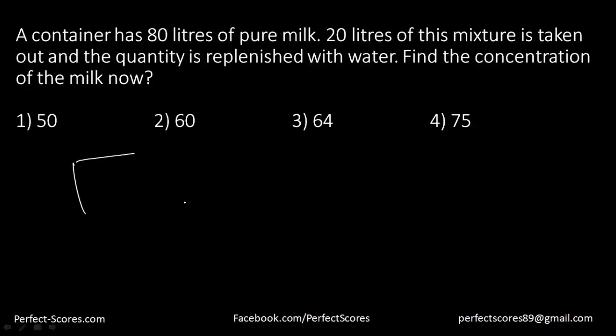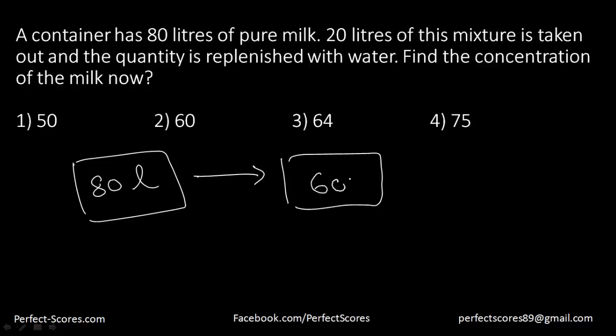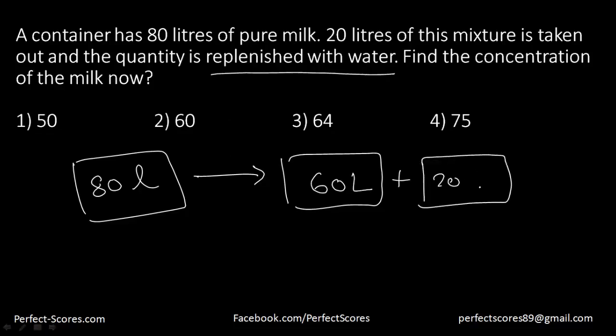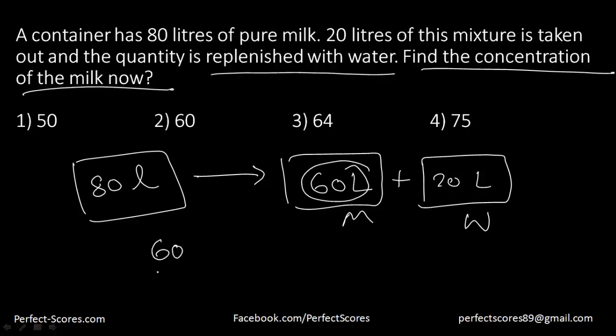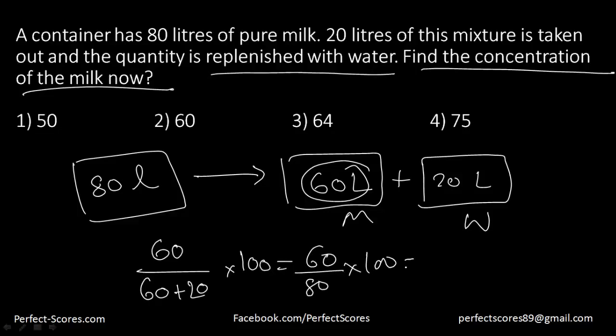So this is the container, it has 80 liters of milk, and 20 liters of this mixture is taken out. That means right now it has 60 liters of milk, and then it's replenished with water. That means now you add 20 liters of water. Now the question is asking, find the concentration of the milk now. The concentration of the milk is going to be the milk divided by the total, that is 60 plus 20, into 100. That is 60 divided by 80 into 100, which is equal to 75%. Right? So suppose you're understanding this question. Pretty easy question, this one. Let's move on to the next one here.